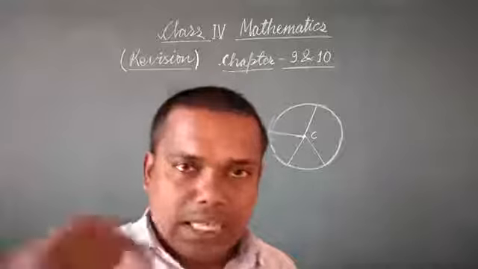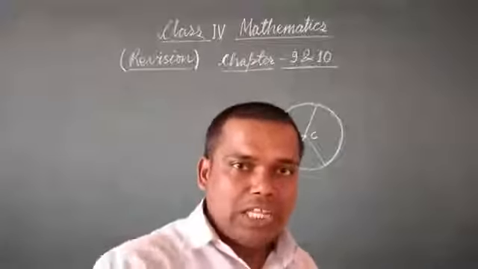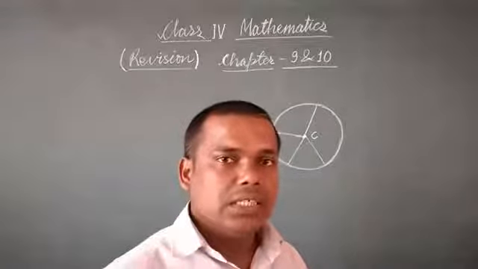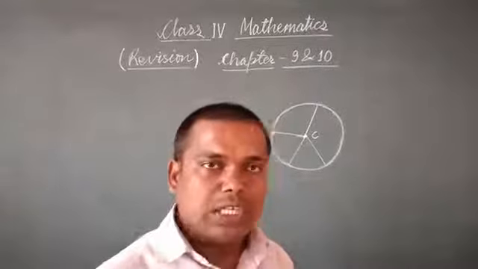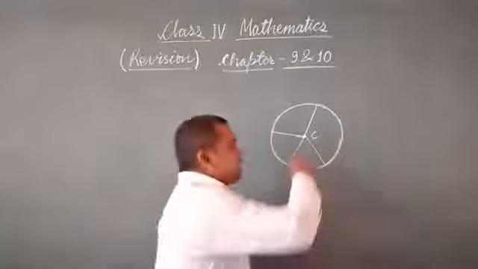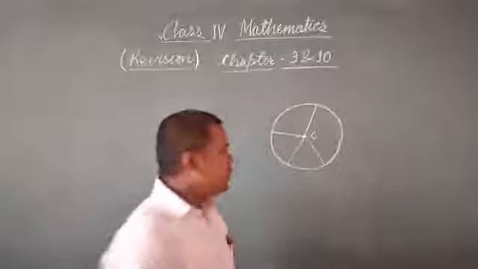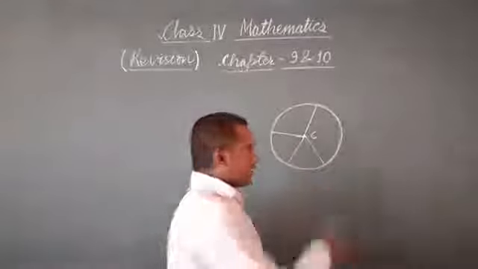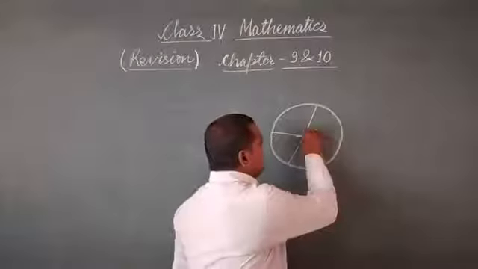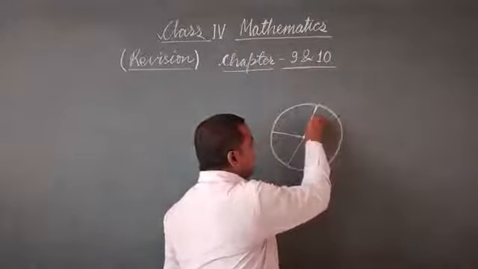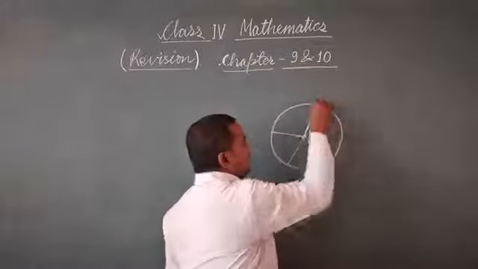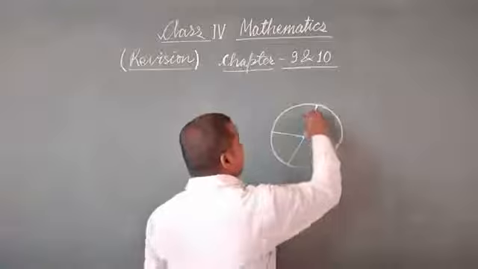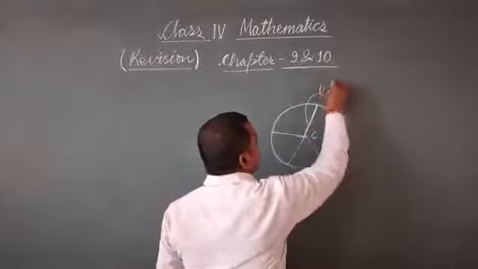Means a point inside the circle from which a line drawn to the boundary of the circle always remains at equidistance. So this point is called the center of the circle, and a line which is drawn from the center to the boundary of the circle is called radius. This will be radius.